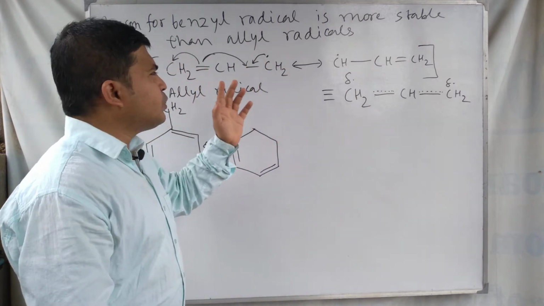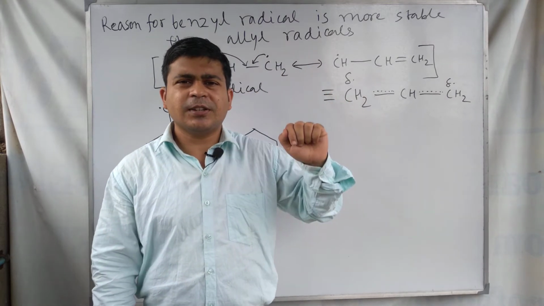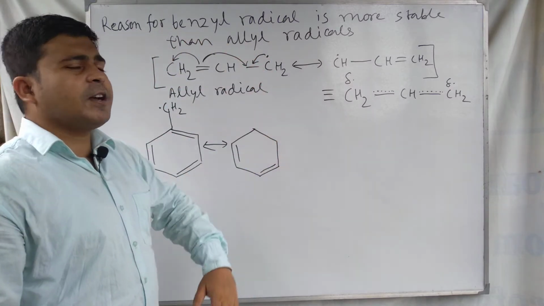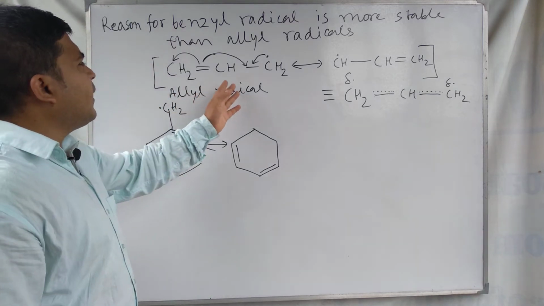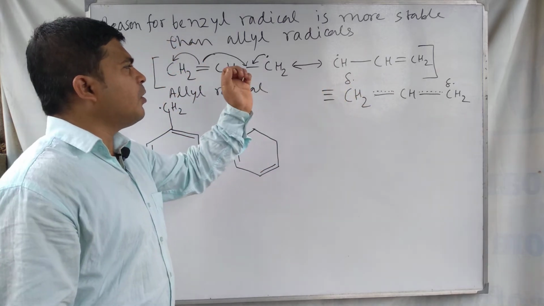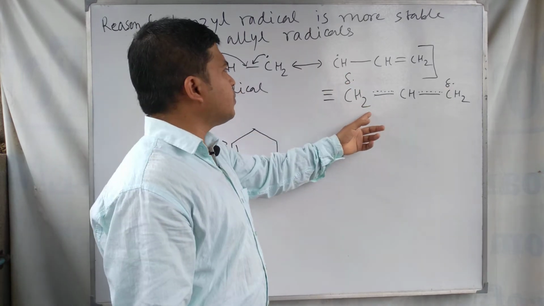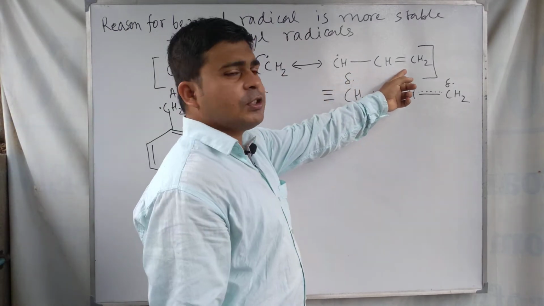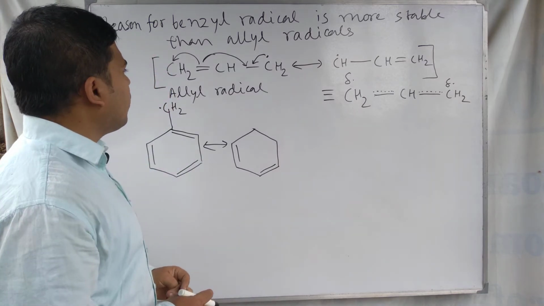This problem can be solved using the concept of resonance. Resonance stabilization is the main answer for this order of stability, that is, why the benzyl radical is more stable than the allyl radical. See, the allyl radical forms resonance structures. The resonating structures or contributing structures are 1 and 2, and this one is the resonance hybrid structure. So for the allyl radical, these are the 2 contributing structures.